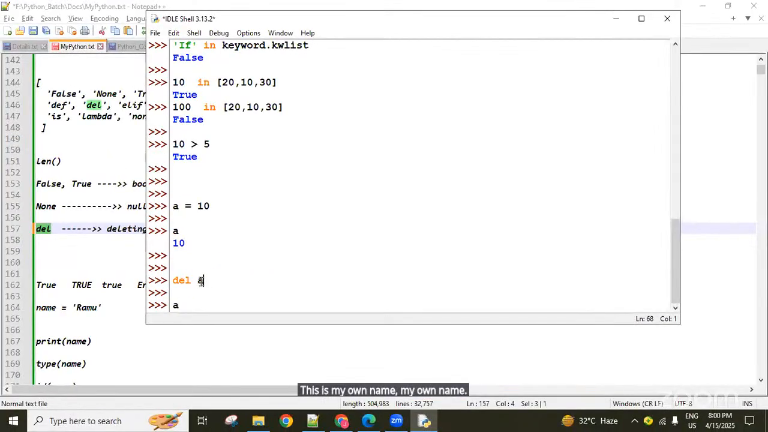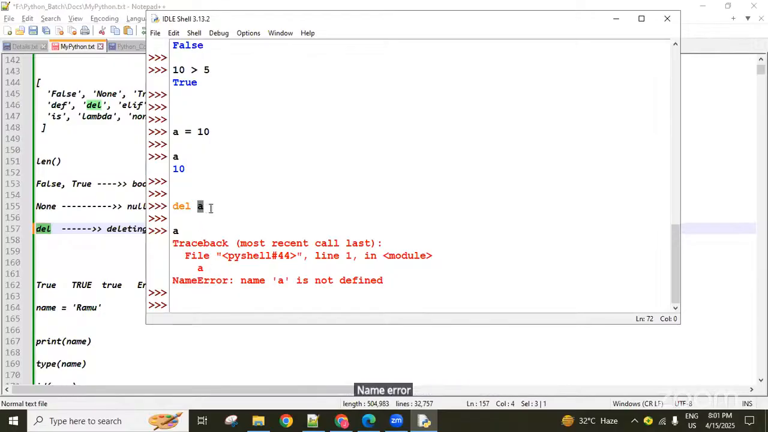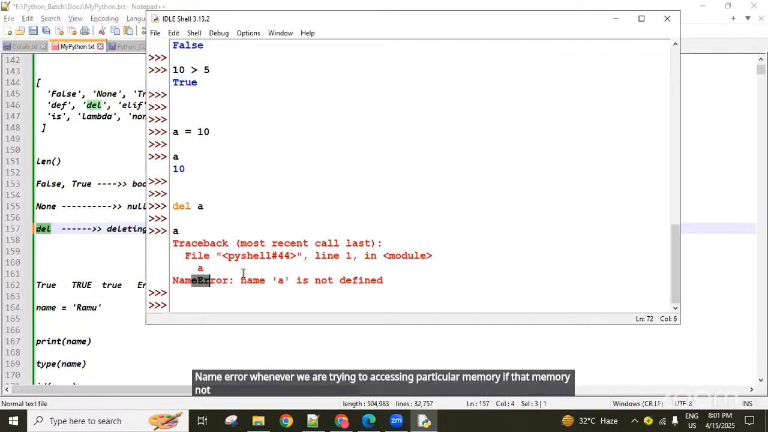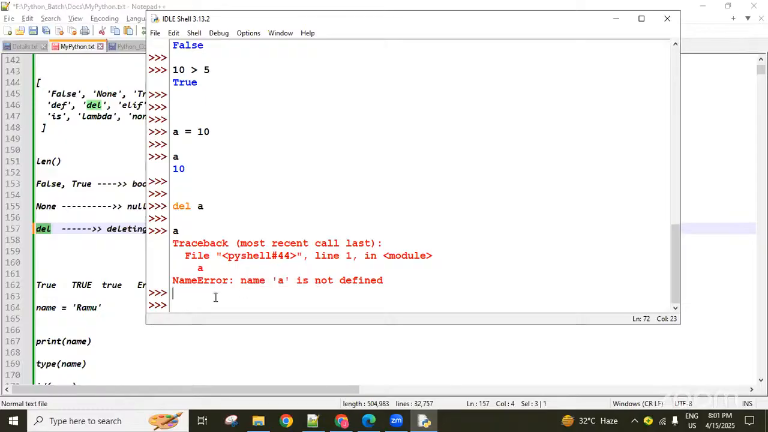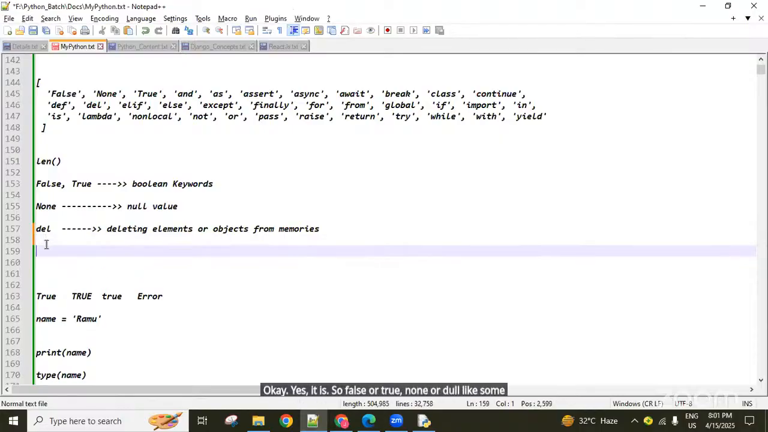These user defined names, if not available, we are going to get a NameError, guys. Slowly try to remember when a NameError comes. Whenever we try to access a particular memory, if that memory is not there with that name, then you are going to get a NameError: name a is not defined. Okay. So False, True, None, del, some keywords we used.